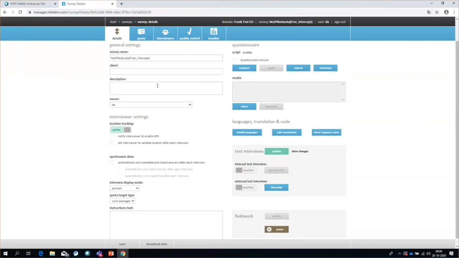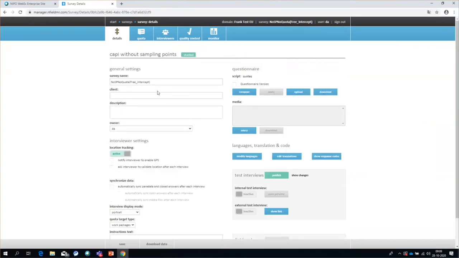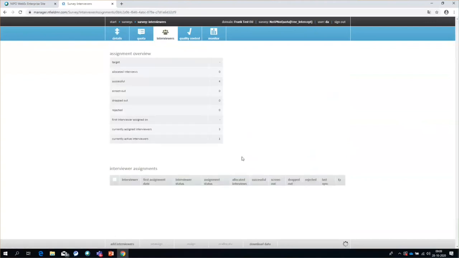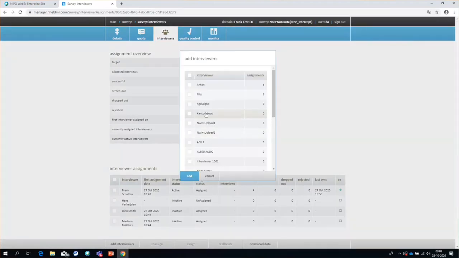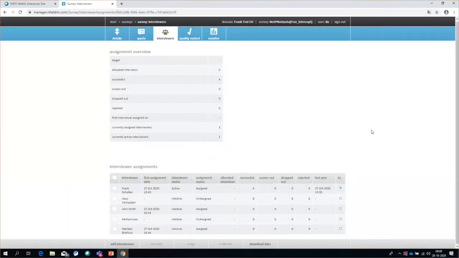We have made that a little bit more explicit in the new manager. So basically, I need to upload a quota file, which I have already done, of course. And assignment in the classic manager, we simply go to interviewers. We add an interviewer to the list. It's then inactive and unassigned, and we simply have to select the interviewer, assign it, and that's it. That is how an assignment in a free intercept in the classic manager works.